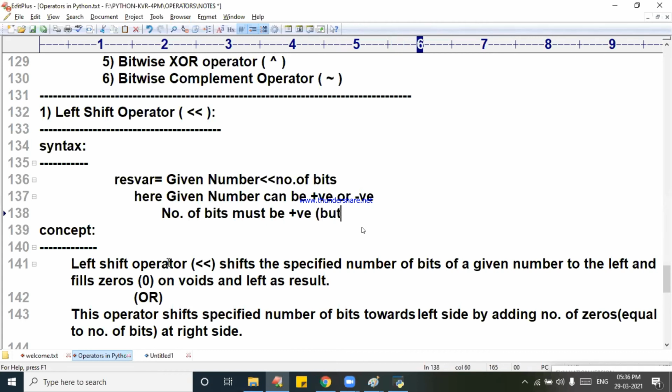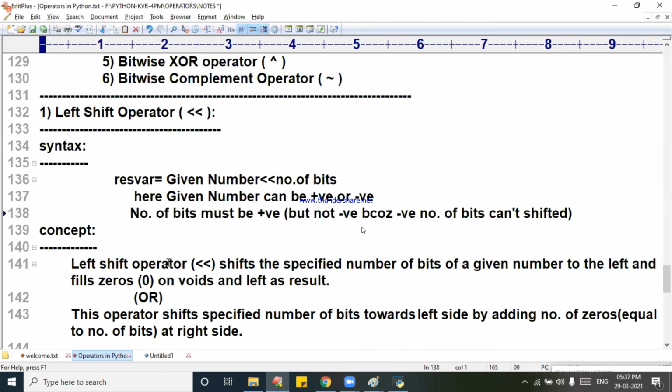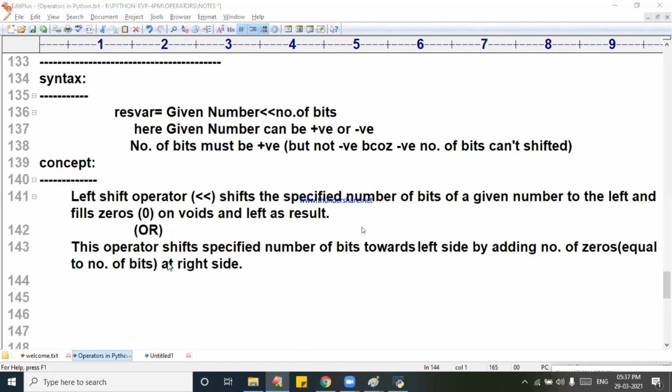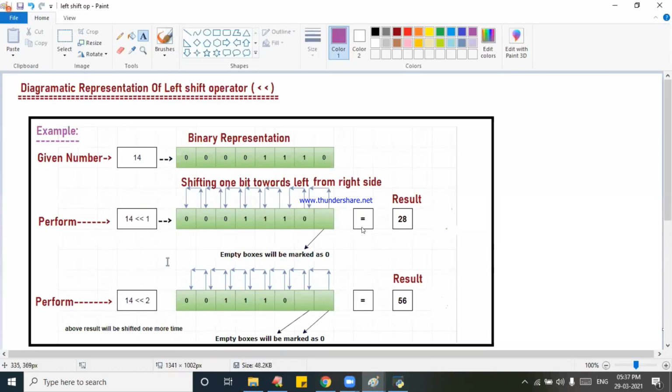but not negative. I will write the reason. Because negative number of bits cannot be shifted. Yes, that's correct. Number of bits must be positive, but not negative, because negative number of bits cannot be shifted. Yeah, that point I forgot to address. Now you take this diagrammatic representation.